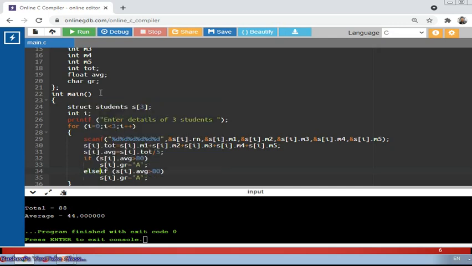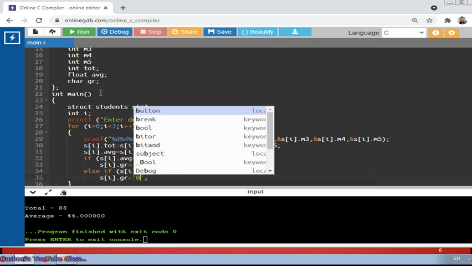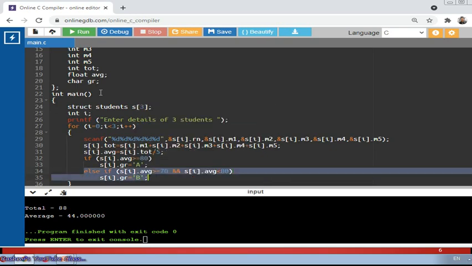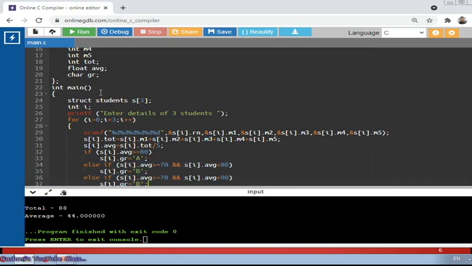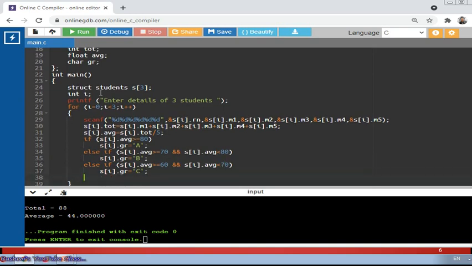So here I can specify else if it is greater than or equal to 70, and I can specify here and s[i].avg less than 80. So that will become 'B'. Fine. Same way I can specify some more grades as well, that is 'C', for greater than 60 and less than 70. These things all of you will understand, because all of us have done them before.